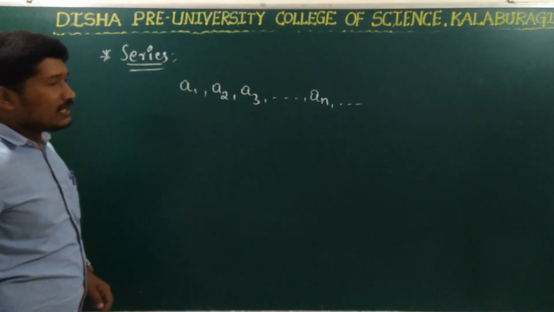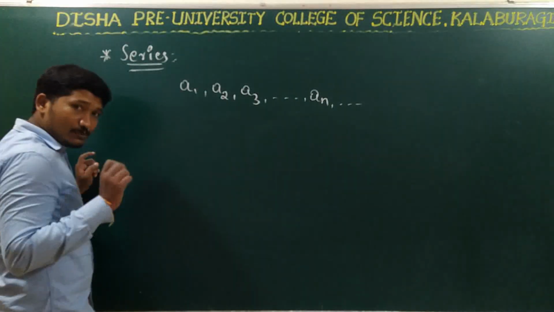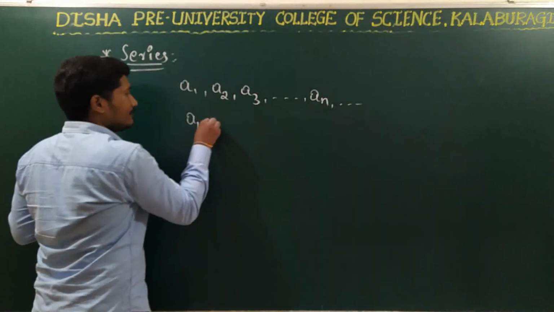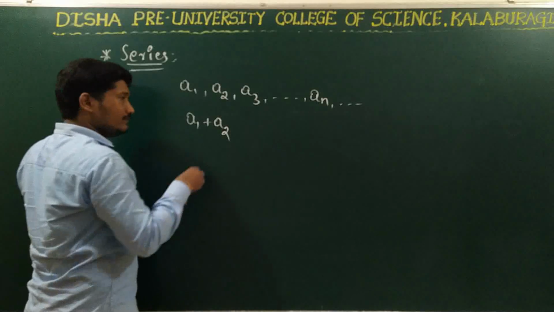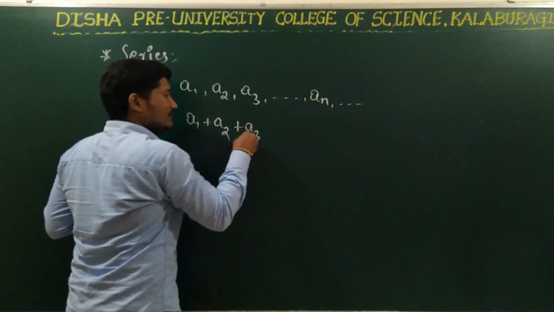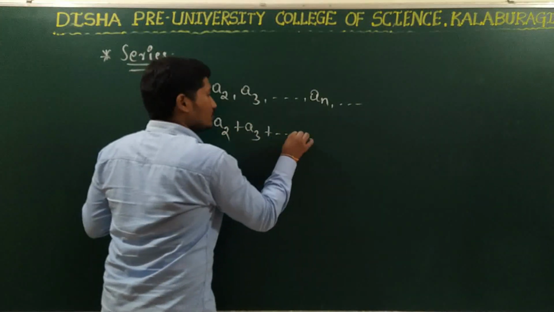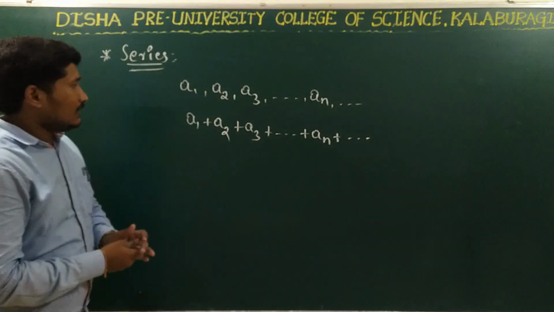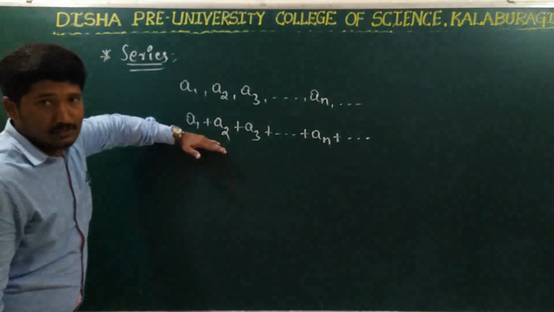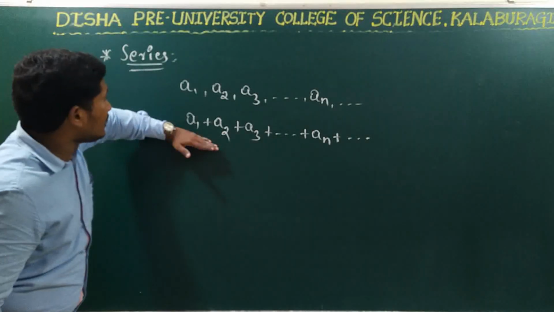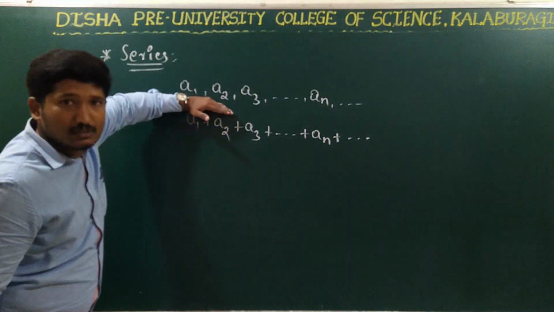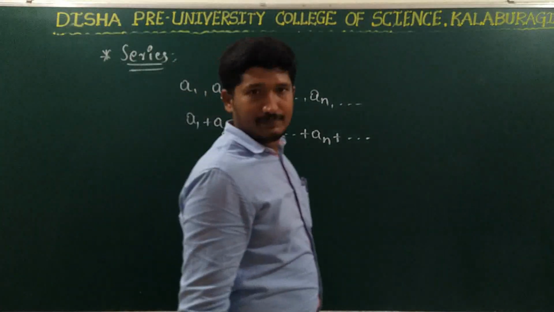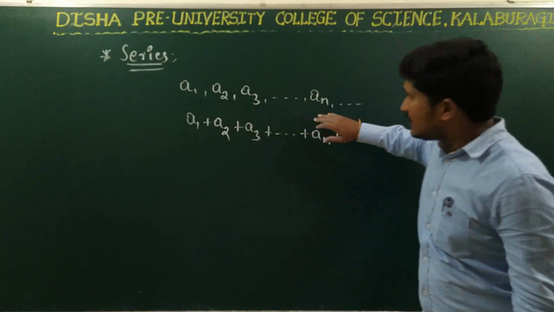So what is a series? The expression a1 plus a2 plus a3 plus so on plus an plus so on, which is associated with the given sequence, is called a series.